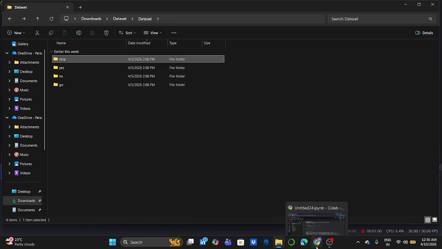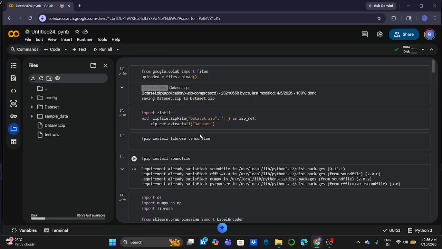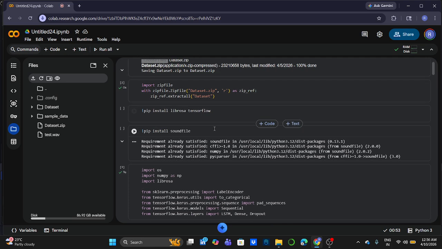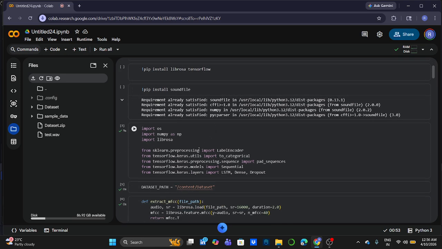Now talking about my code. First of all, I install all the required libraries like librosa and soundfile. Then I import those libraries. We use librosa for audio feature extraction, label encoder to convert labels into numbers, and pad sequences to make equal length inputs. Keras layers like LSTM, dense, and dropout are used for model building.